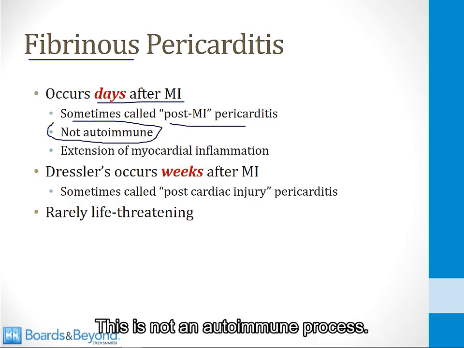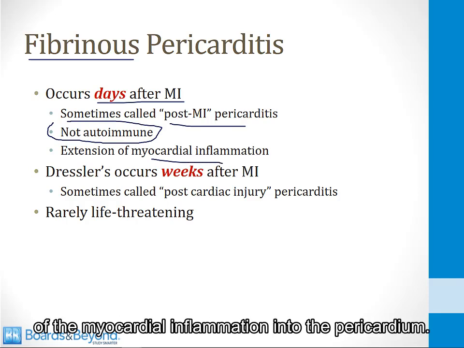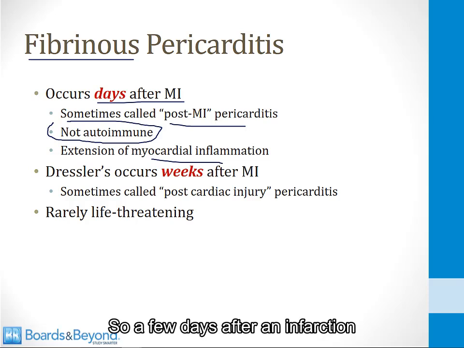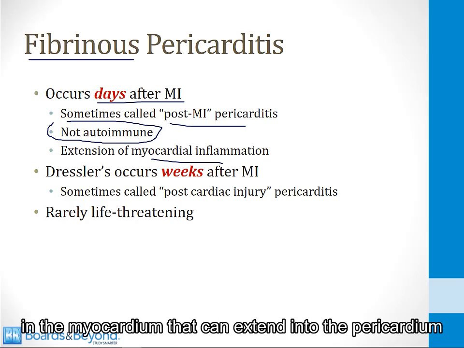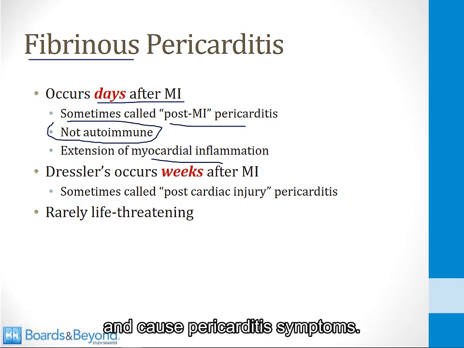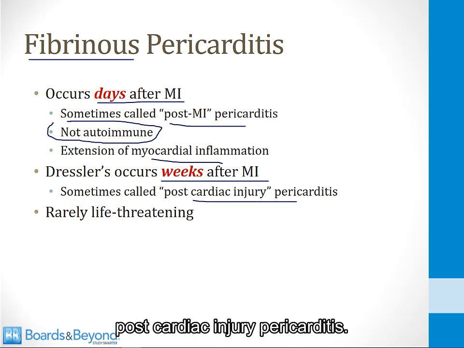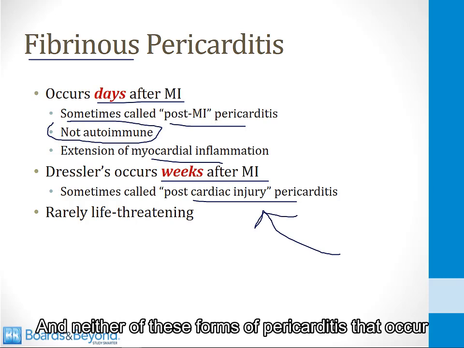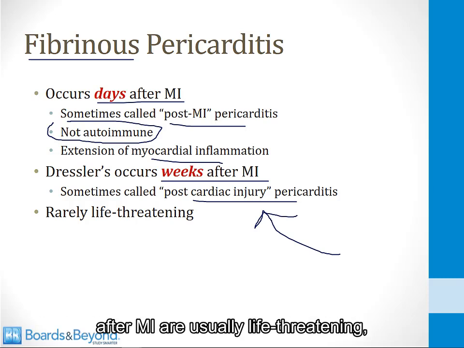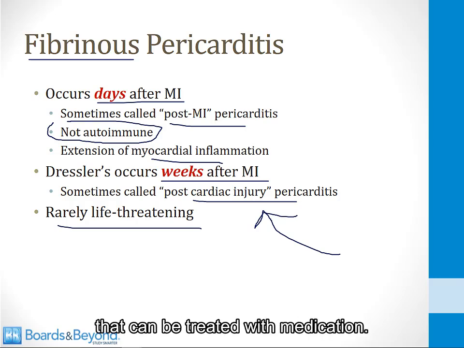This is not an autoimmune process. It's simply an extension of the myocardial inflammation into the pericardium. So a few days after an infarction, when there's a lot of inflammatory activity in the myocardium, that can extend into the pericardium and cause pericarditis symptoms. In contrast, Dressler's occurs weeks after a myocardial infarction. It's sometimes referred to as post-cardiac injury pericarditis, and this is an autoimmune phenomenon. And neither of these forms of pericarditis that occur after MI are usually life-threatening. They're simply pain syndromes that can be treated with medication.